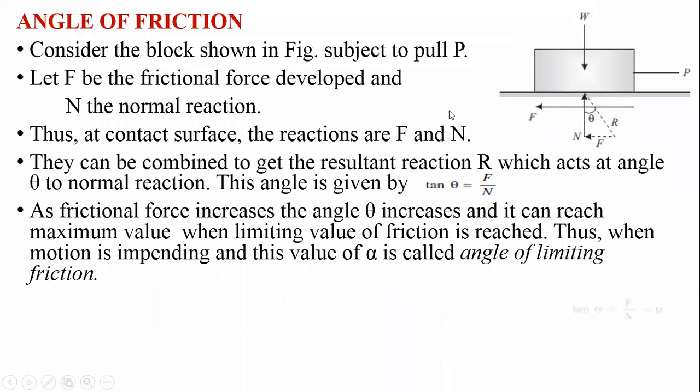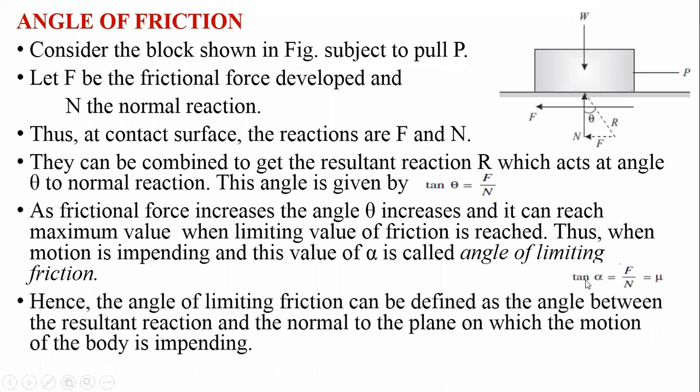Now, tan alpha is equal to F upon N, which is mu, the coefficient of friction. Hence, the angle of limiting friction can be defined as the angle between the resultant reaction and the normal to the plane on which the motion of the body is impending. That is called the angle of limiting friction.